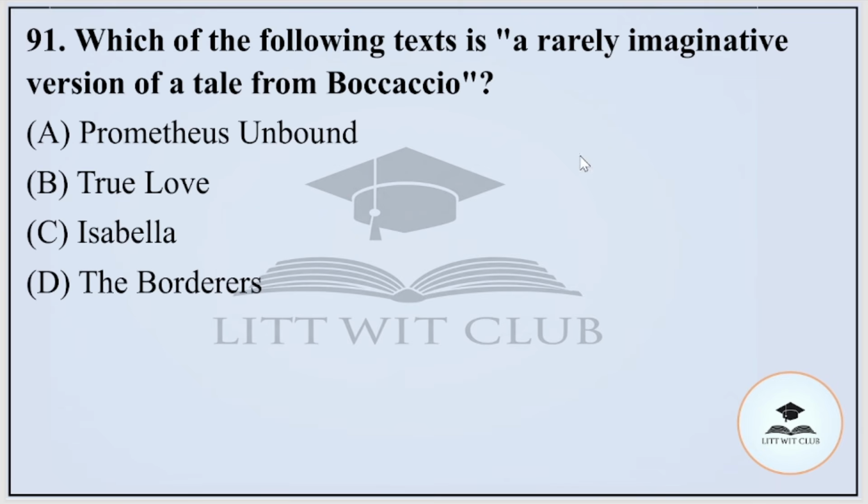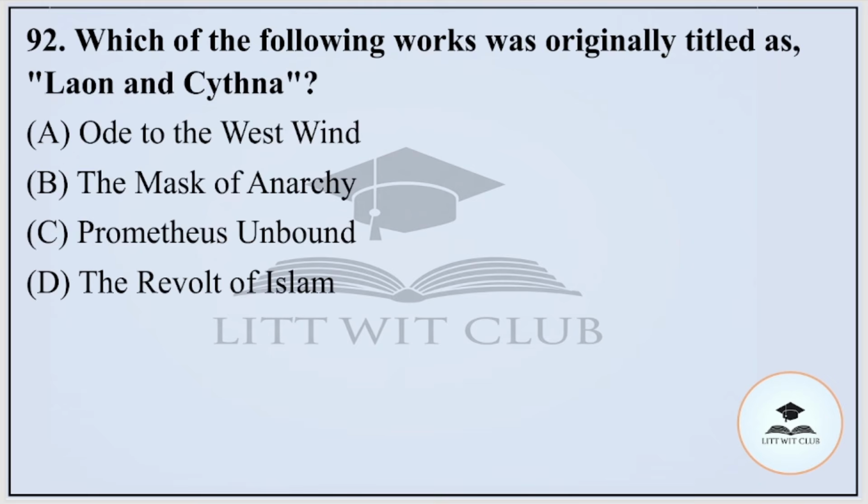Question number 91. Which of the following texts is a rarely imaginative version of a tale from Boccaccio? Options are Prometheus Unbound, True Love, Isabella, or The Borderers. And the correct option is Isabella, option number C.